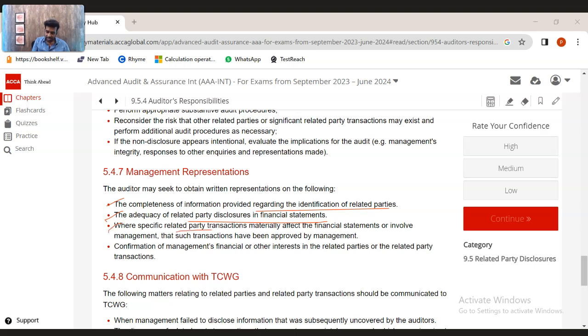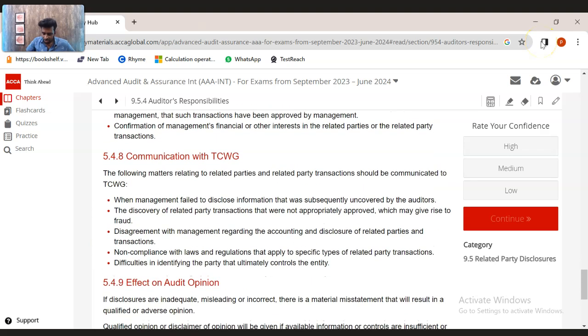Where specific related party transactions materially affect the financial statements or involve management, such transactions have been approved by the management. These things have to be written in a written representation and approved. Confirmation of the management's financial and other interests in relation to the related party transactions. So all of these pointers will be mentioned in the written representation, and the written representation will be given to us by the management on signed paper.